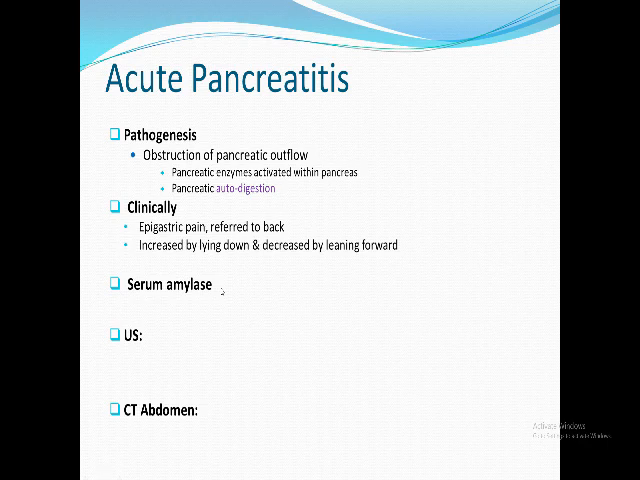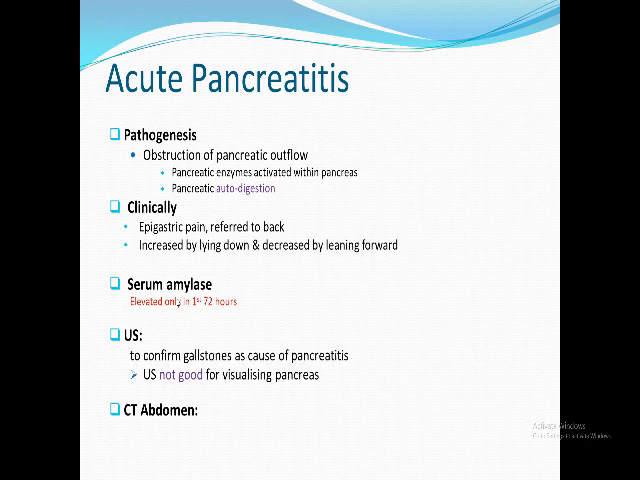How to diagnose? One of the very important investigations is the serum amylase. It is not specific, and one of its main disadvantages is that it is elevated only in the first 3 days, and after that it returns to normal. Much more specific is the lipase, the serum lipase and urinary lipase. Lipase and amylase are pancreatic enzymes increased in circulation due to destruction of the pancreatic cells by the autodigestion.